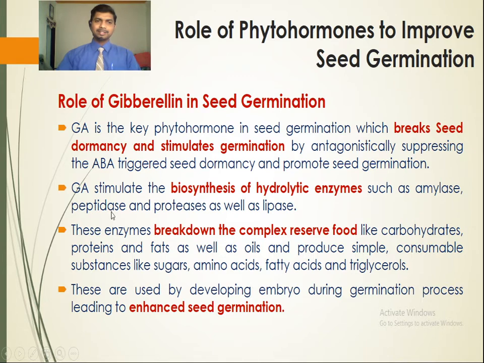The answer is that it stimulates the biosynthesis of hydrolytic enzymes that break down complex reserve food like carbohydrates, proteins and fats as well as oils, and produce simple consumable substances like sugars, amino acids, fatty acids and triglycerol. These simple consumable substances are utilized by the developing embryo during seed germination.